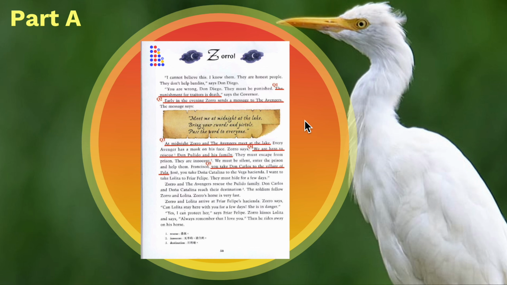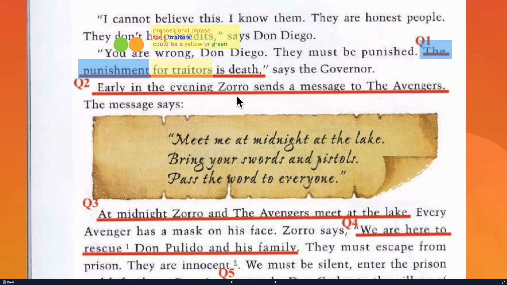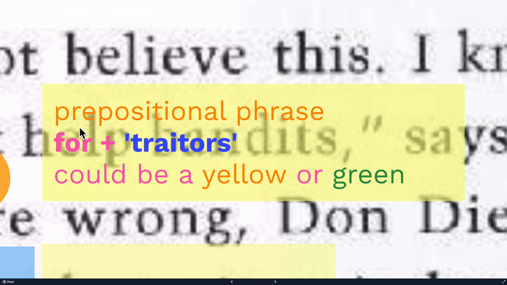Okay, so this is about the 5 sentences of the latest chapter of Zorro. The first sentence: the punishment for traitors is death. The sentence starts with punishment, but what kind of punishment? Punishment for traitors. "Punishment for traitors" is a prepositional phrase starting with the preposition for, followed with traitors.